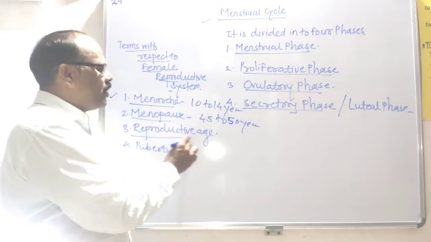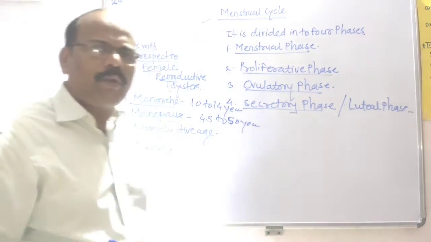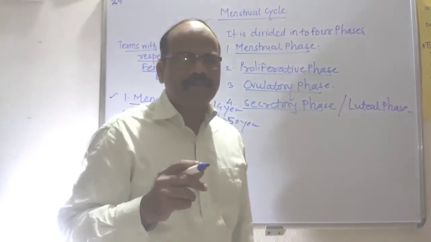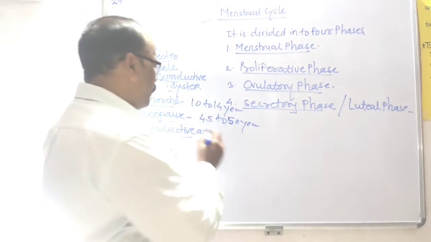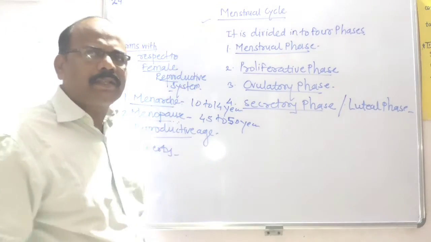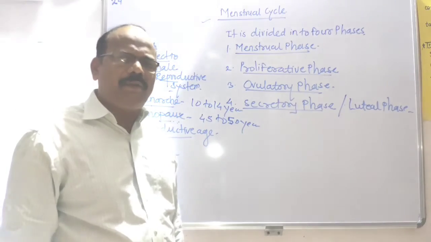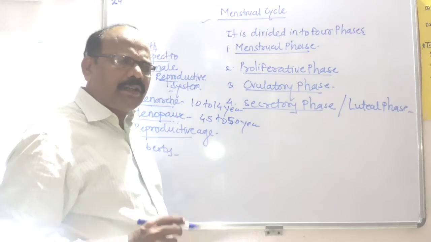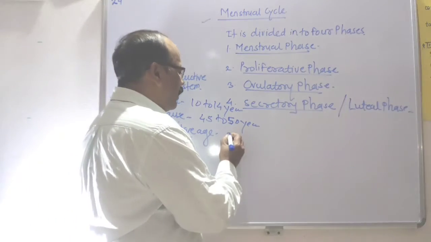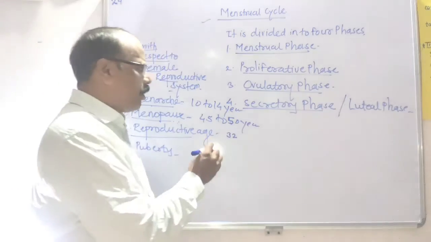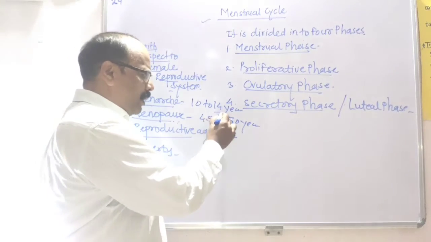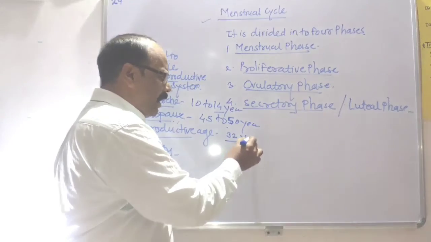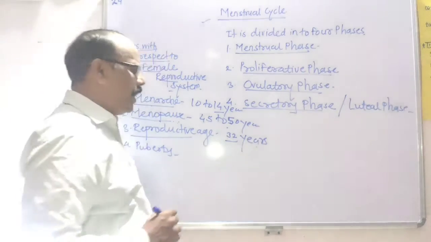Then the reproductive age. What is meant by reproductive age? The reproductive age means the age which is present between menarche and menopause. Generally, in case of the female, that reproductive age is calculated from 14 years to 50 years, that is about 32 years of age.